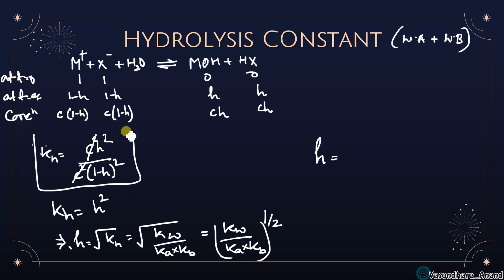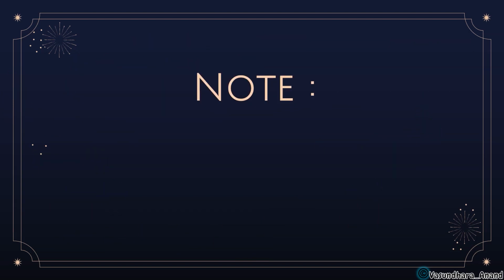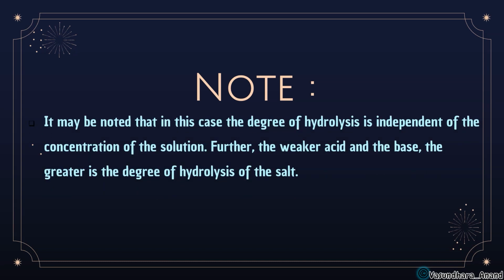Yes, and this is the degree of hydrolysis, that we got, that is Kw upon Ka into Kb power half. Okay, now the next thing is note, it may be noted that in this case degree of hydrolysis is independent of concentration of the solution.